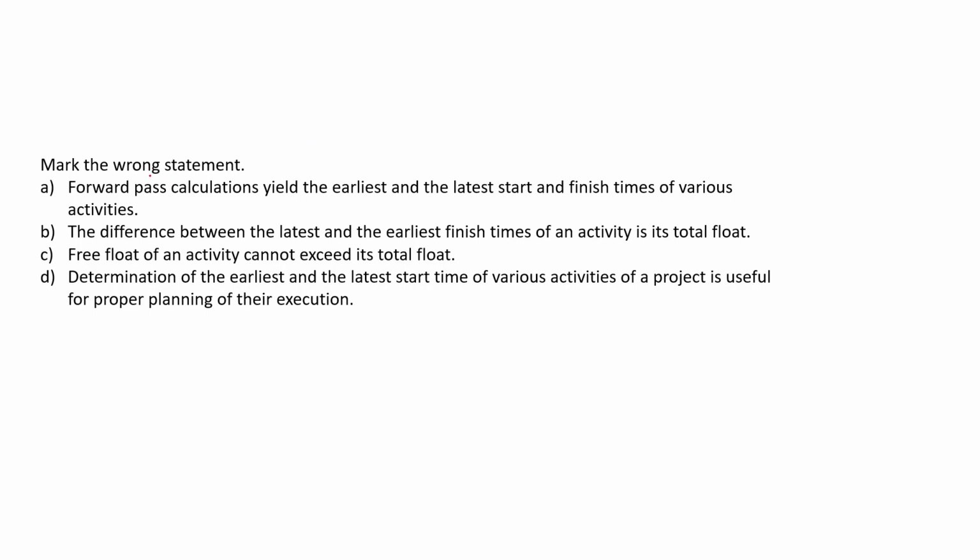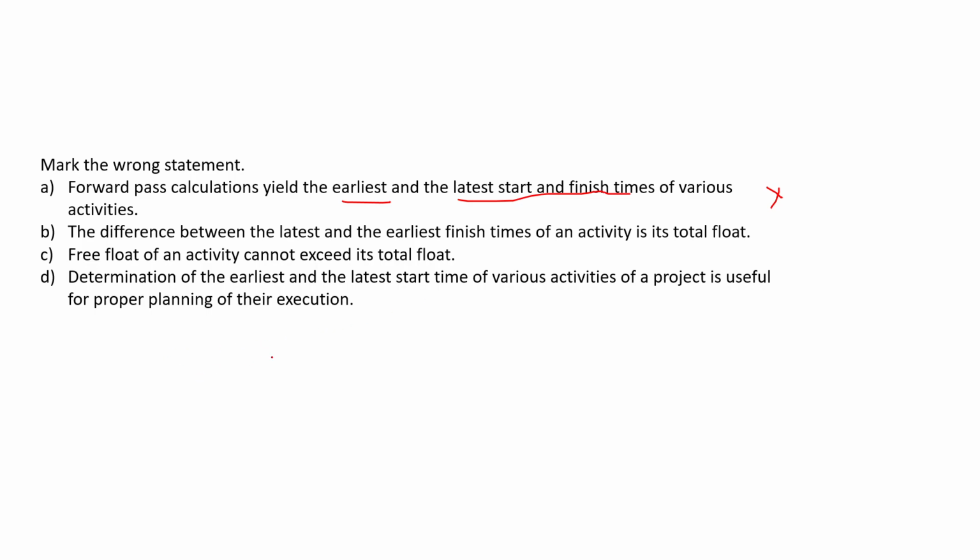Now mark the wrong statement. Forward pass calculations yield the earliest time and latest start and finish times of various activities. With a forward pass we can calculate the earliest start time but not the latest finish time, right? So the first statement is wrong. The difference between latest and earliest finish time is total float, which is right.